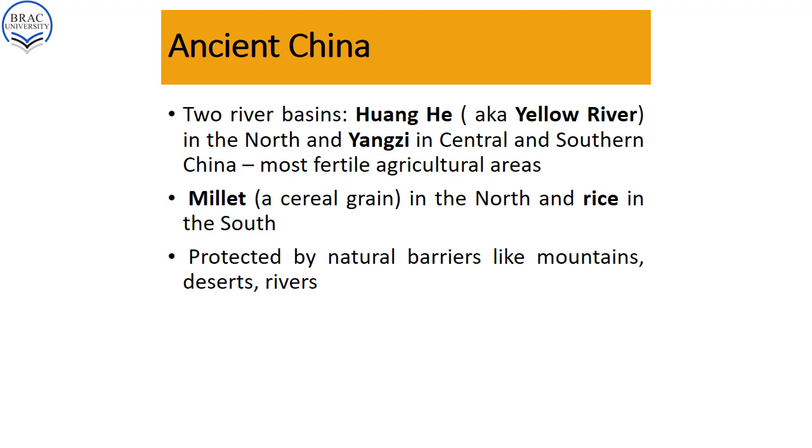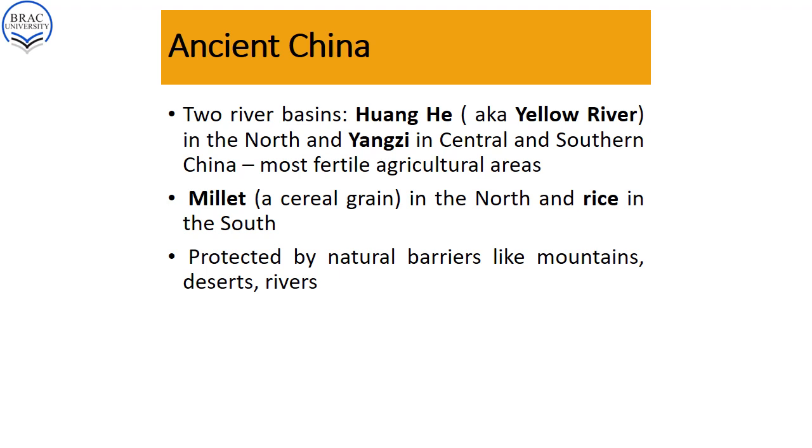For example, as we are talking about agricultural development, there is a very famous cereal grain known as millet, and this millet is a very famous crop in Chinese history. Even these days millet is regarded as one of the symbols of the advancement or the emergence of the agricultural system in ancient China.